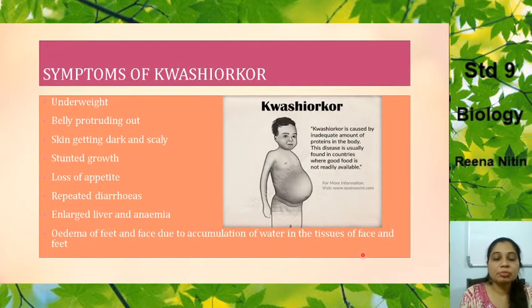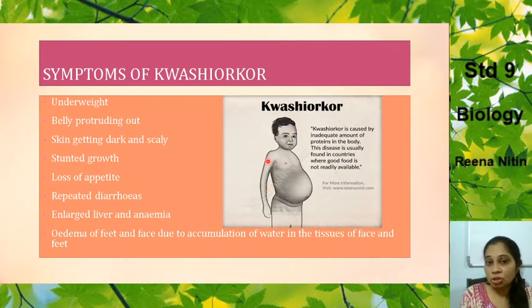Now, what are the symptoms of Kwashiorkor? How will we understand the child is suffering from Kwashiorkor? Well, as you can see here in the picture, the child is suffering from Kwashiorkor. What is characteristic is this protruding belly, the belly coming out, the skin getting dark and scaly. Then the stunted growth. The child is not growing properly.